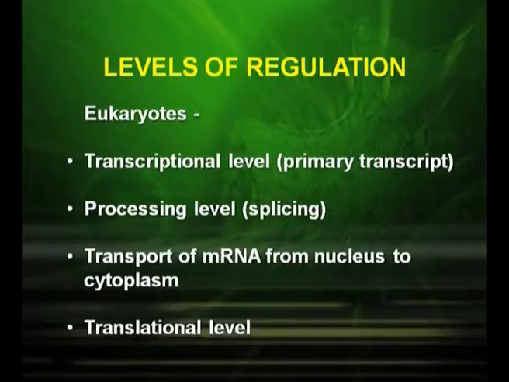Now in eukaryotes, gene expression is regulated at 4 different levels. The first is the transcriptional level, that is during the formation of the primary transcript; the processing level, that is at the splicing level; then transport of mRNA from nucleus to cytoplasm; and lastly the translational level.